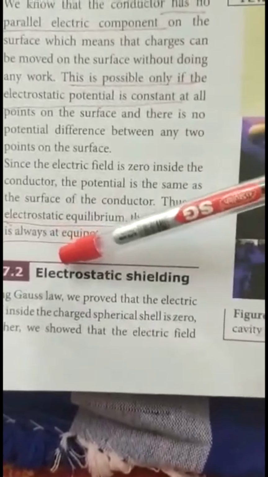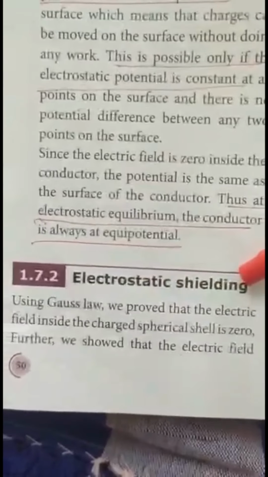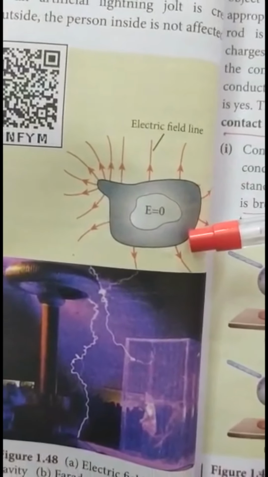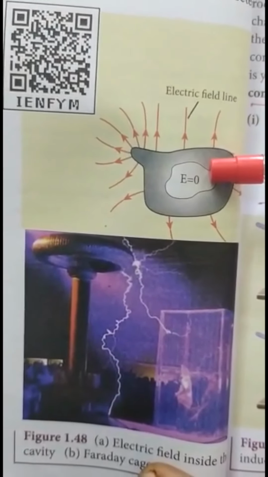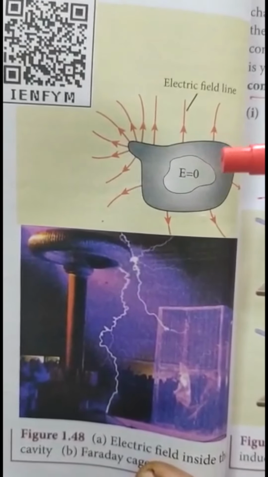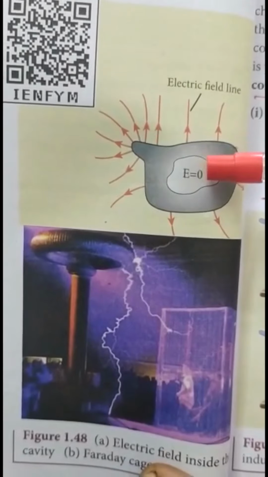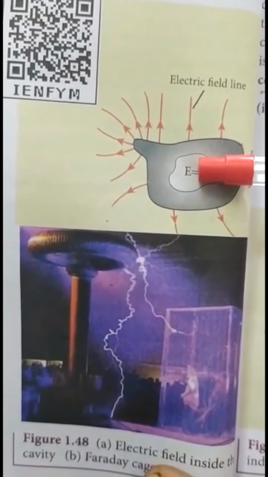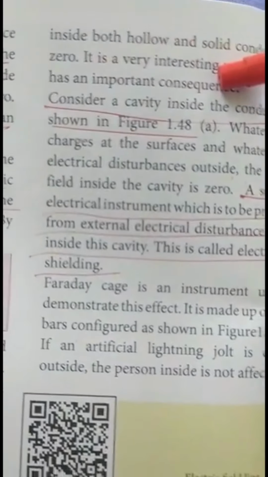And next we are going to see about electrostatic shielding. Shielding means, when you consider this diagram, suppose this is any closed surface. You know already that inside the conductor the electric field is 0. So if any component or anything is placed here, it will experience only 0 electric field. So consider a cavity inside the conductor.